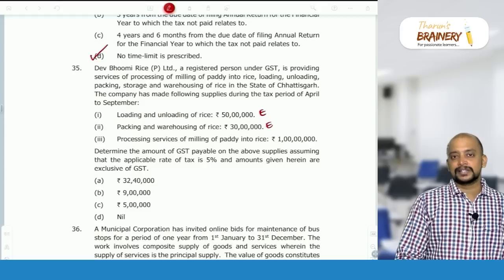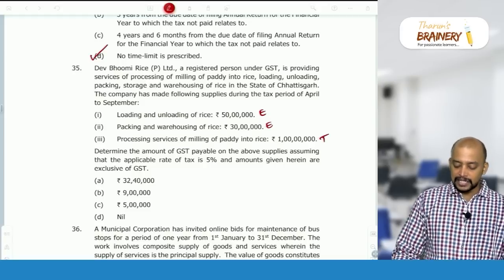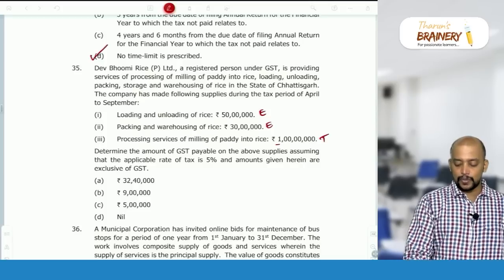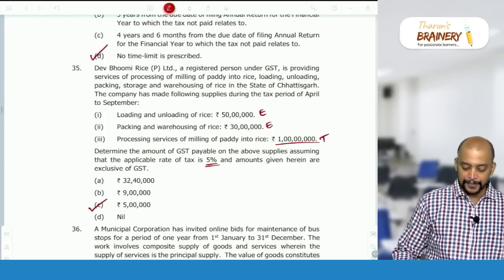But processing services, job work in relation to milling of paddy to rice will be taxable. So determine the amount of GST payable. So 1 crore into 5%, that is 5 lakhs will be taken as the answer.